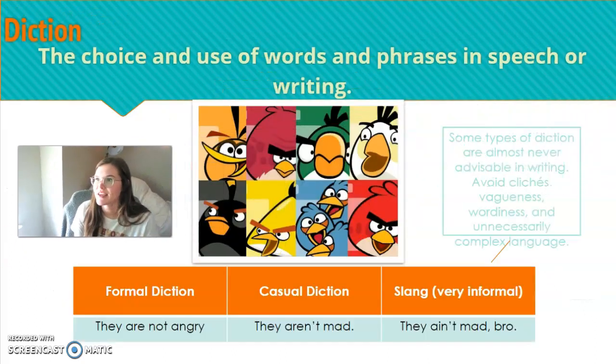Alright, next is diction. This is the choice and use of words and phrases in speech or in writing. And so for diction, this can be formal, casual, or informal. So if you look at the bottom here, our formal diction would be they are not angry. Casual would be they aren't mad. And then the informal slang, they ain't mad, bro. So you can see the different types of diction here going from formal to informal.